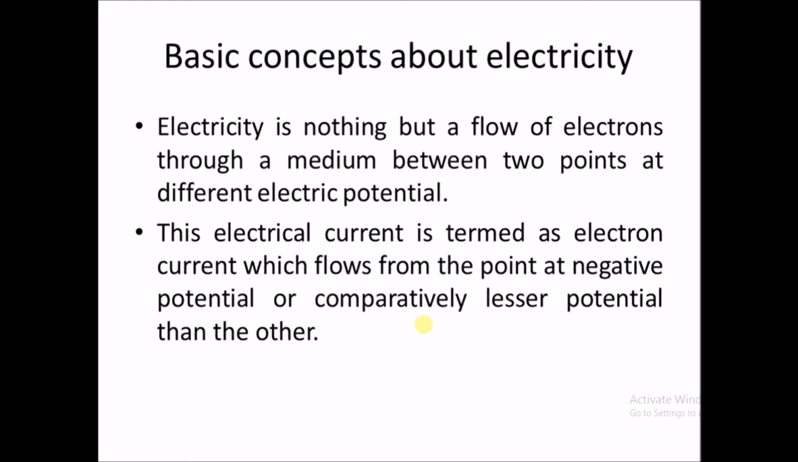In case of water, we can call it a hydraulic current. Here, as the electrons are flowing, we term it the electron current. The direction of electron current is always from the point where the electrons start to flow to the point where they end, or where they stop. So the direction of electron current is always from a negative potential point, or a comparatively lower potential point, to a higher potential point.